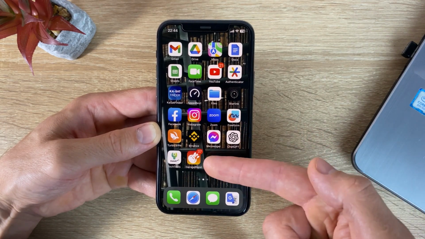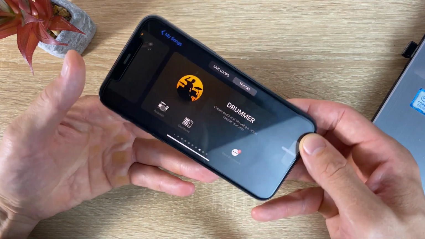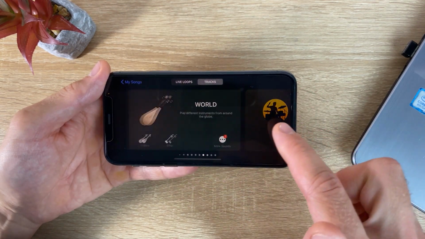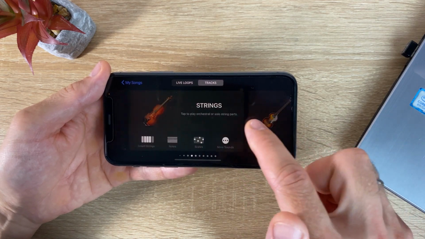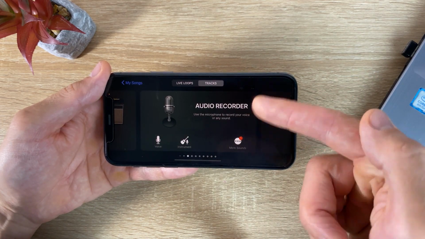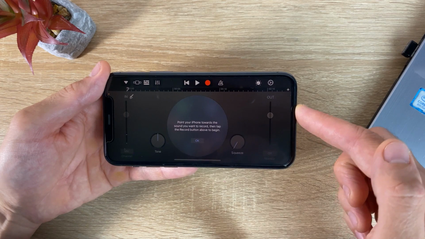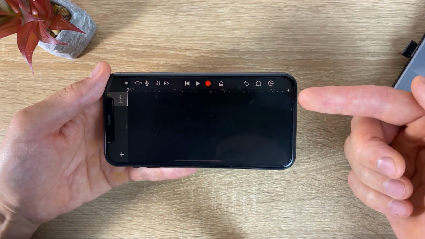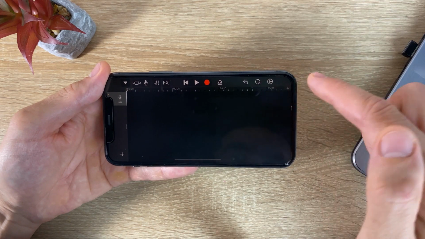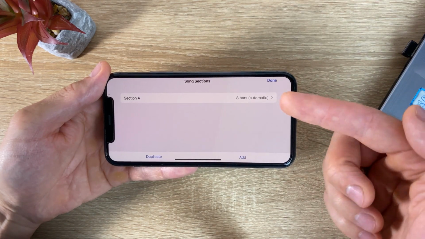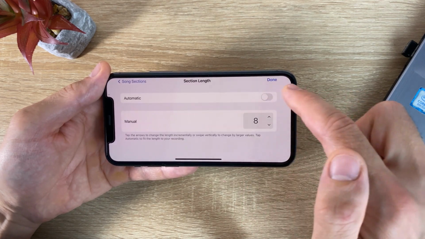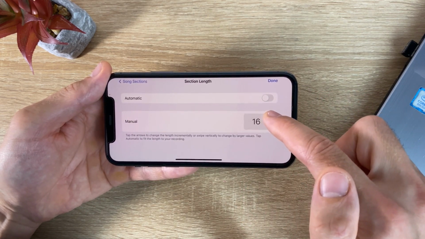Open GarageBand. Look for an audio recorder. Click on this icon. Click the plus in the upper right. And set the duration of the alarm sound to 24-28 seconds.